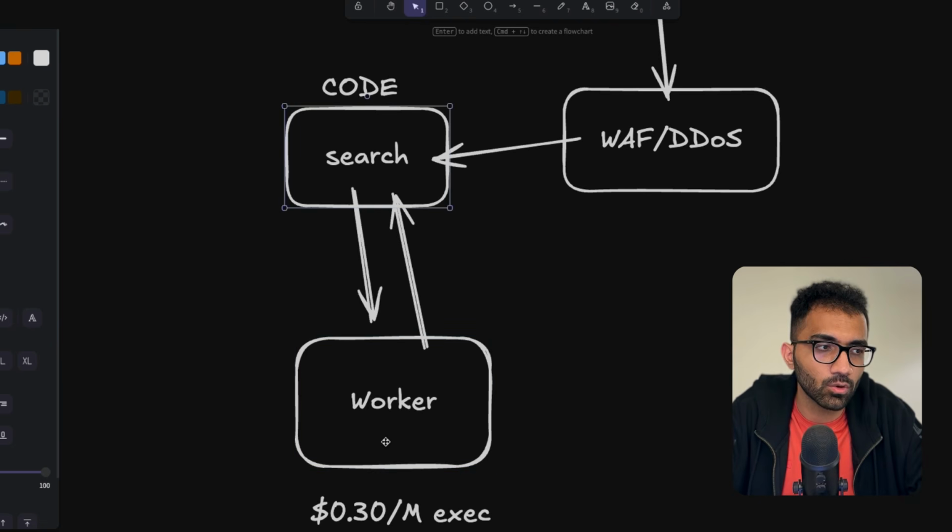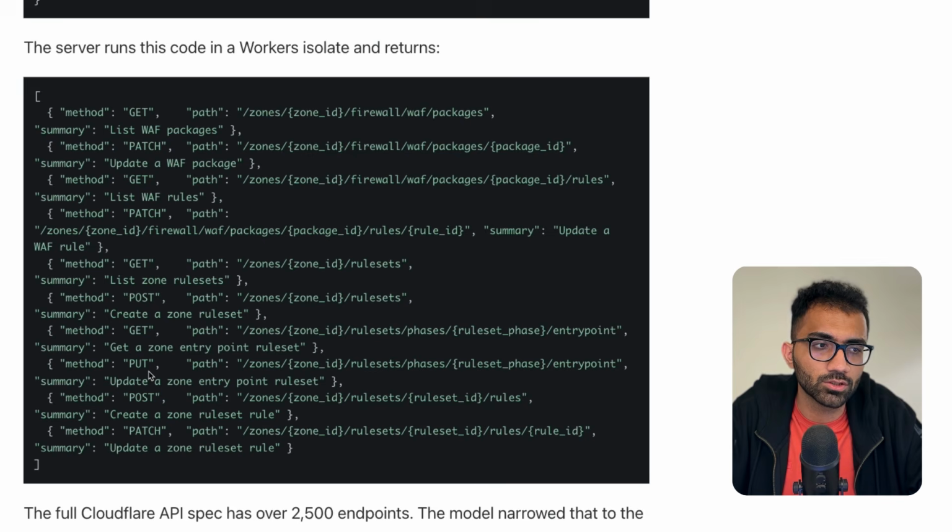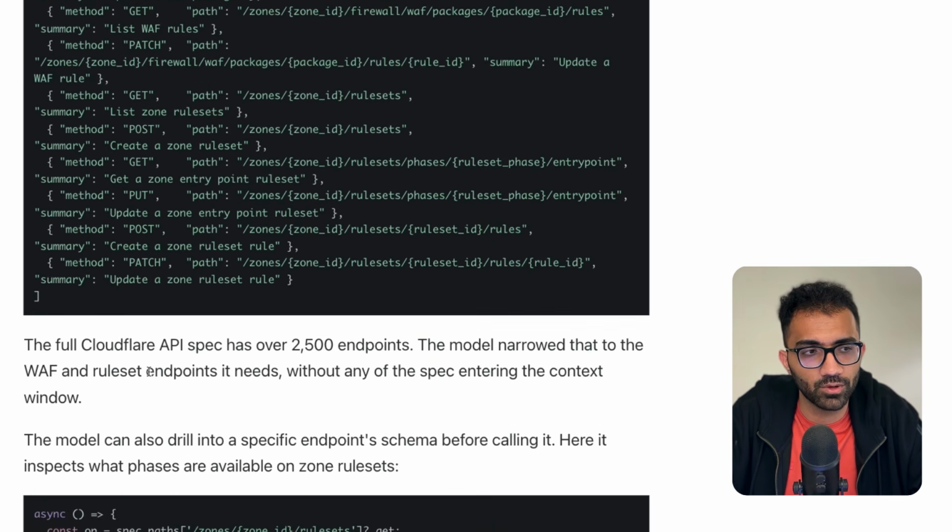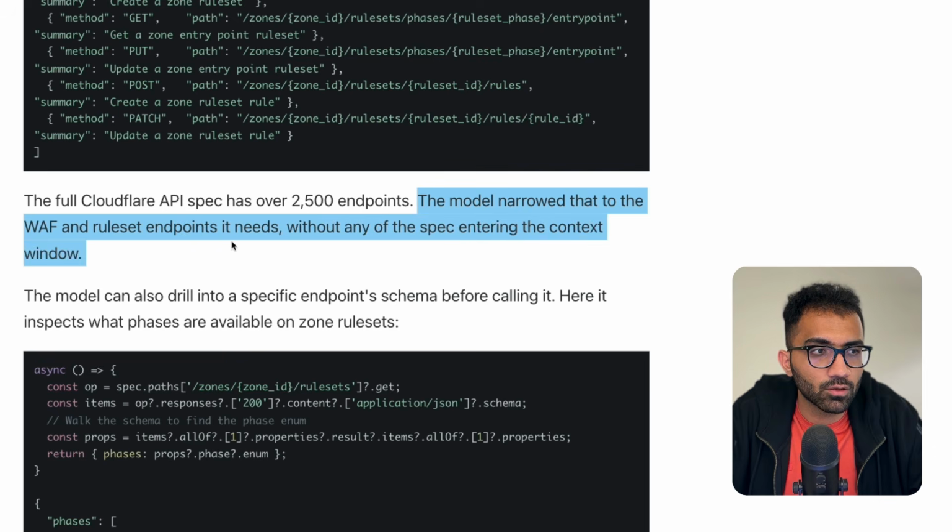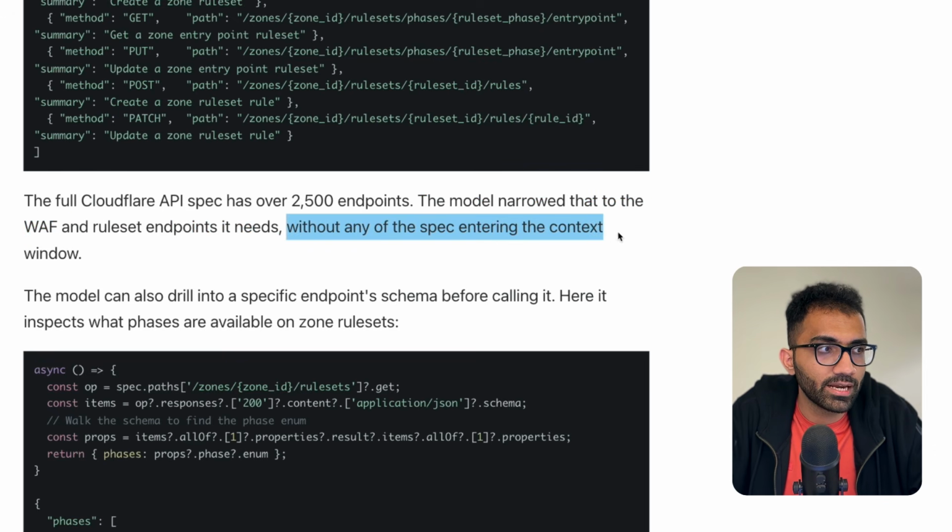So the worker will receive code from your agent, and the worker will respond with the JSON, or whatever the information is, right? So the model narrowed that down to the WAF and the rule sets endpoints it needs, without any of the spec entering the context window, right?